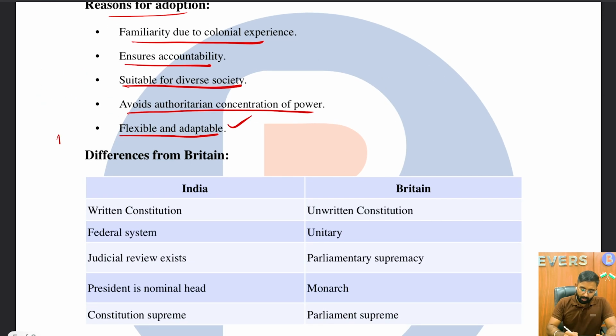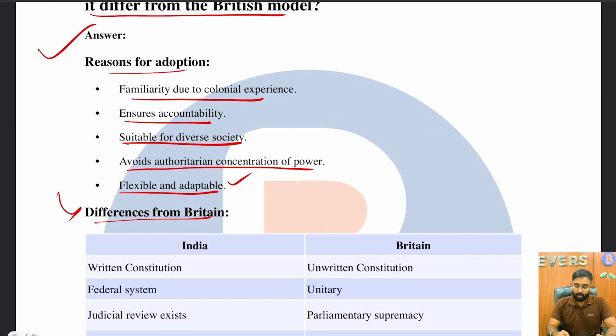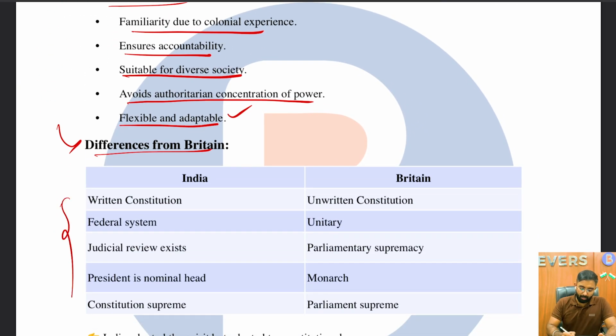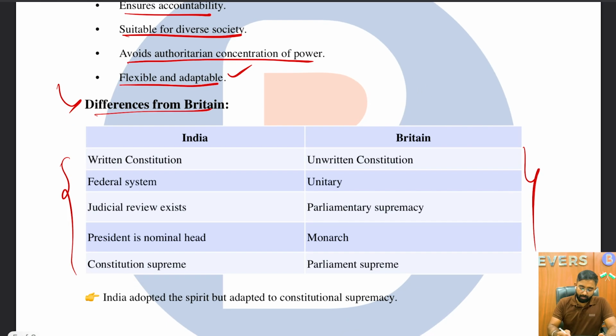Moving on to the next aspect, the difference between the parliamentary system in India and Britain. We have some important points you have to keep in mind. First, India has a written constitution. Britain has an unwritten constitution. India follows a federal system, and Britain follows the unitary system. In India, we have a system of judicial review, and in Britain, it is parliament supremacy.